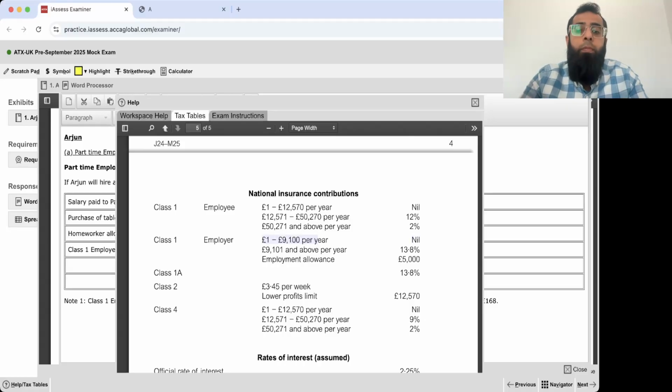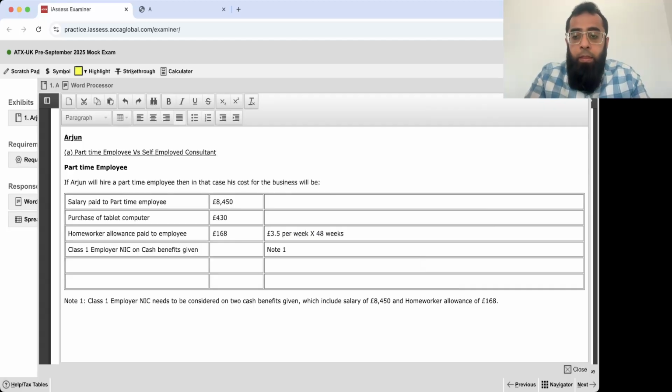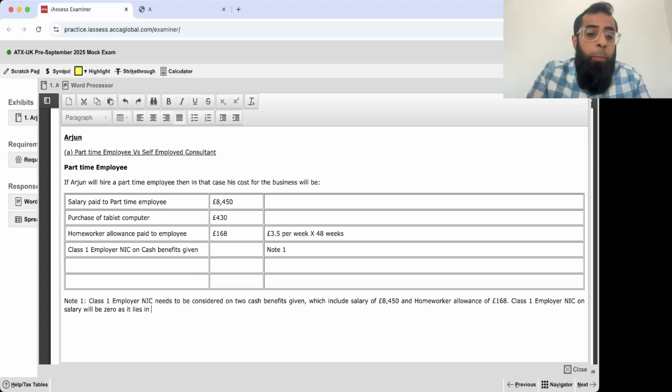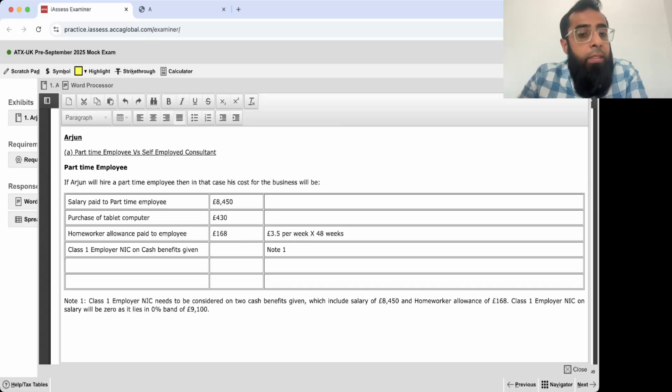So class 1 employer NIC on salary will be 0 as it lies in the 0% band of 9,100 pounds, because this salary is 8450 pounds.